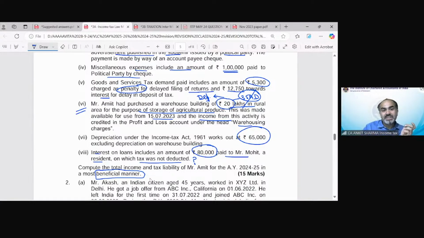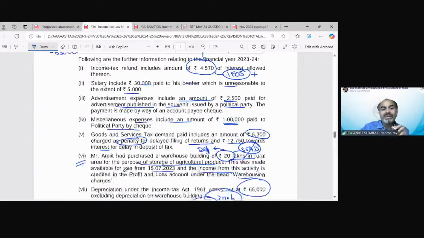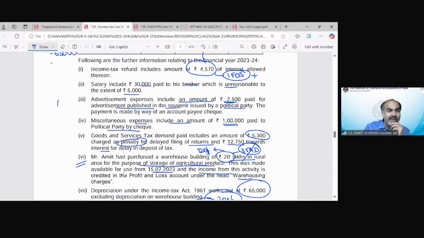Because the payment has been made to a resident and it is other than salary, the provision says 70% would be allowed, only 30% would be disallowed in this case. So 30% of 80,000 would be disallowed. That means I need to add back 24,000 over here.